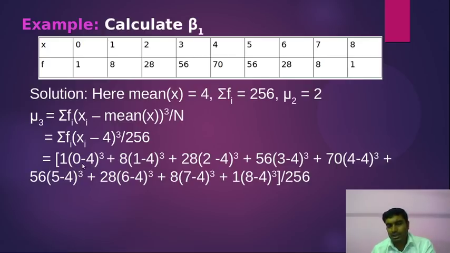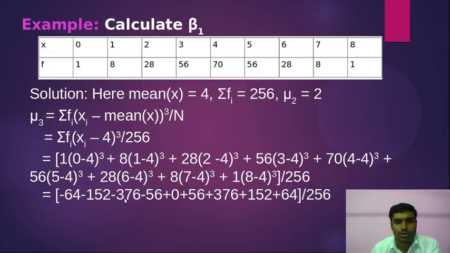So you will see that this is negative, this is positive, negative, positive, the same value. So they just subtract each other and eliminate each other. So you will get 0. So mu 3 is equal to 0. If I know mu 3 is 0, then by the definition of skewness, beta 1 equals mu 3 square by mu 2 cube. Whatever mu 2 is, that is 2, but as mu 3 is 0, beta 1 is 0.